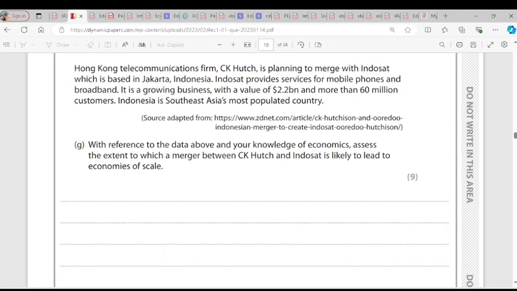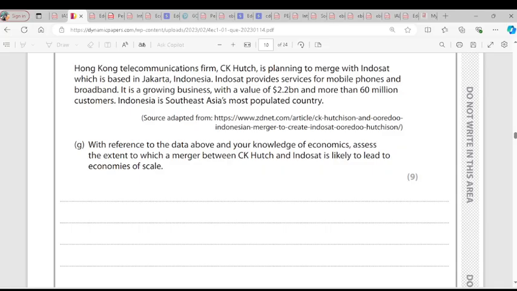Hong Kong telecommunication firm CK Hutch is planning to merge with Indosat, which is based in Jakarta, Indonesia. Indosat provides services for mobile phones and broadband. It's a growing business with a value of $2.2 billion and more than 60 million customers. Indonesia is Southeast Asia's most populated country.